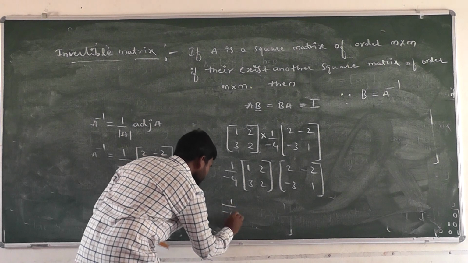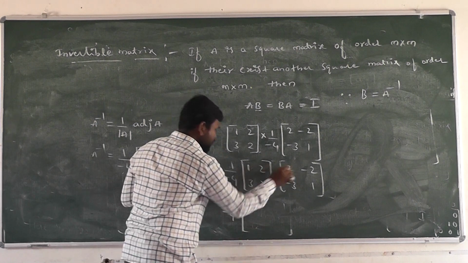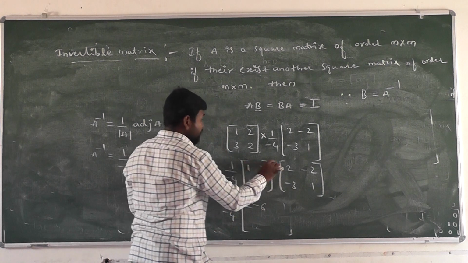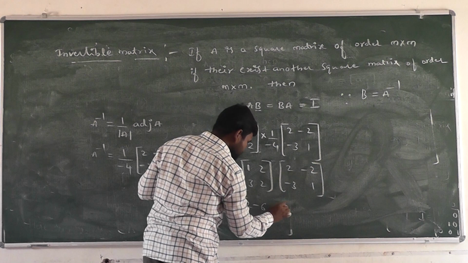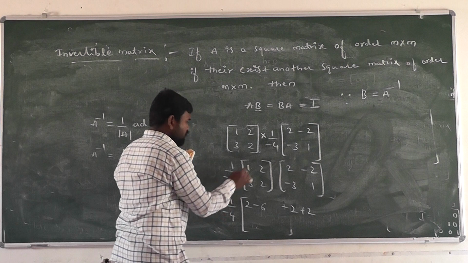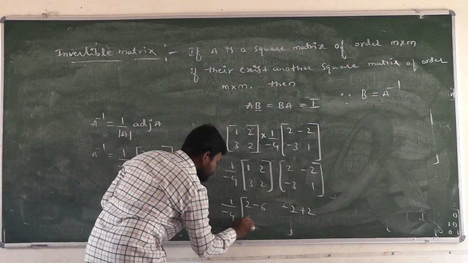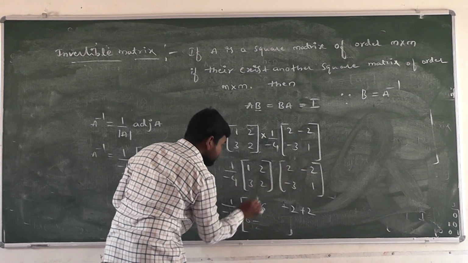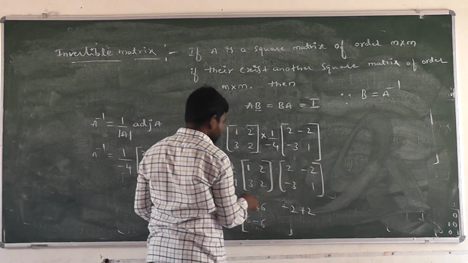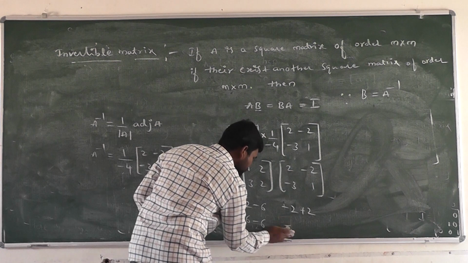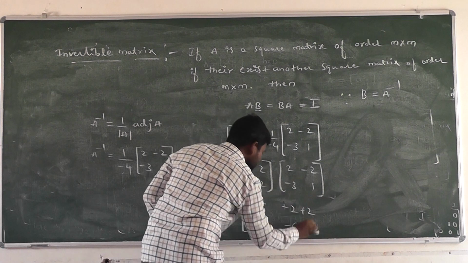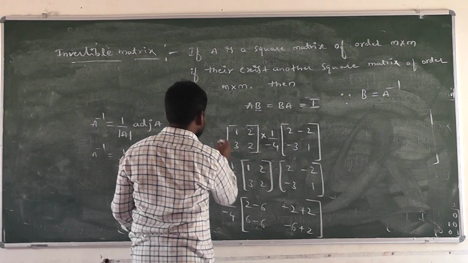1 divided by minus 4. We multiply rows into columns. First row, first column: 1 times 2 is 2, plus 2 into minus 3, minus 6. First row, second column: 1 times minus 2 is minus 2, plus 2 times 1 is plus 2. Second row, first column: 3 times 2 is 6, plus 2 times minus 3, minus 6. Second row, second column: 3 times minus 2 is minus 6, plus 2 times 1 is 2.